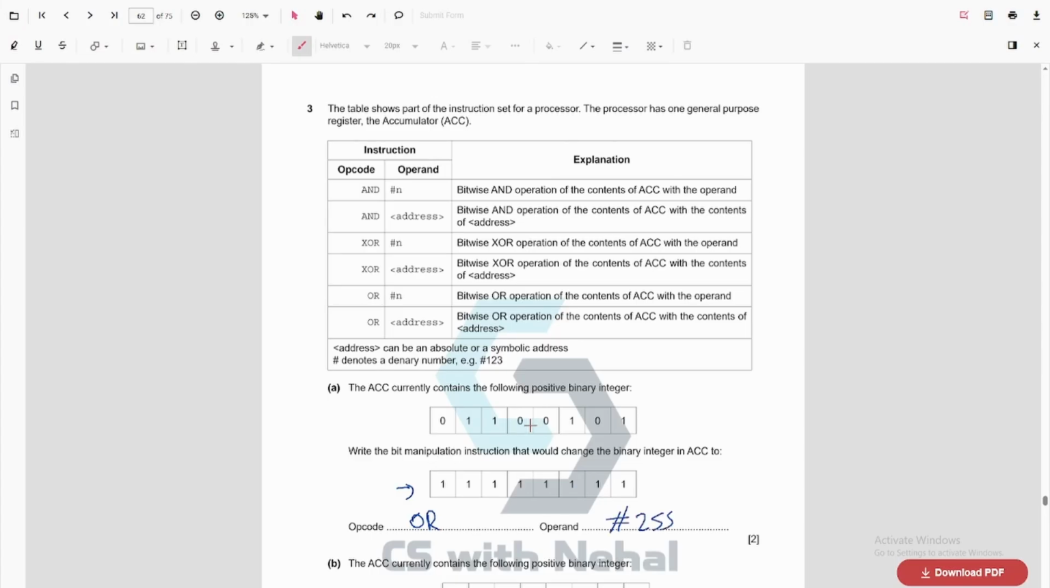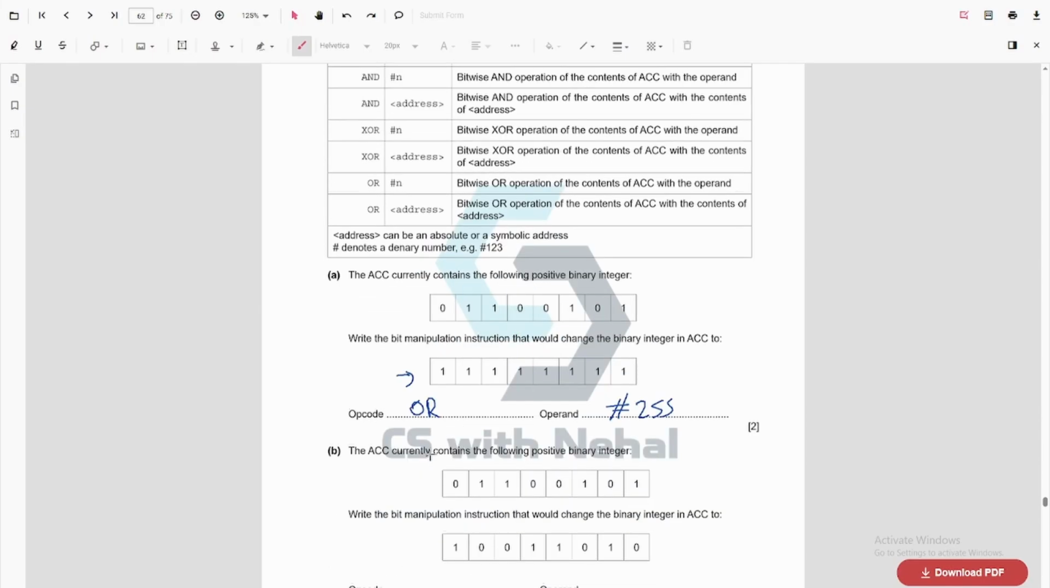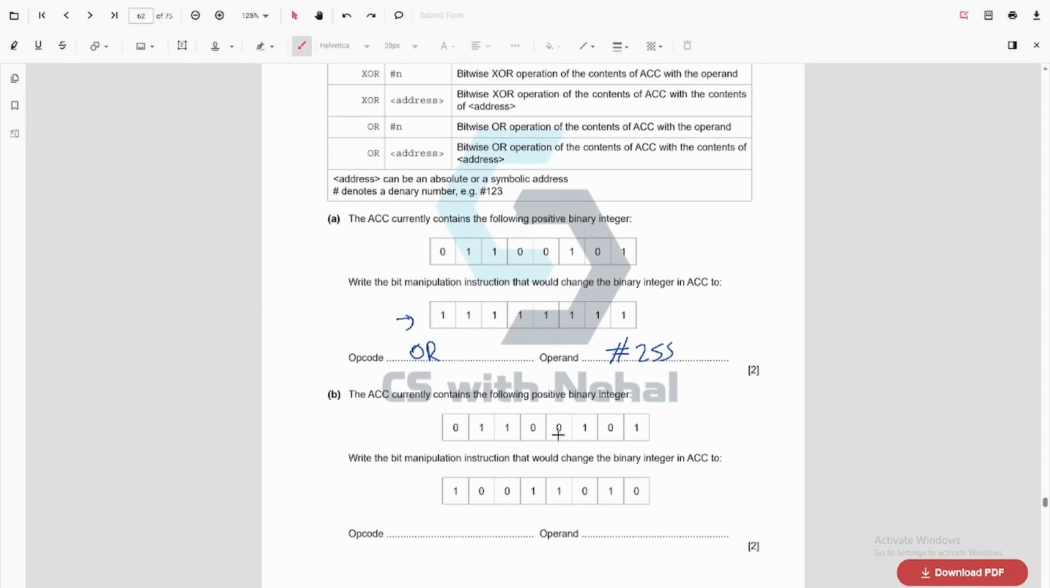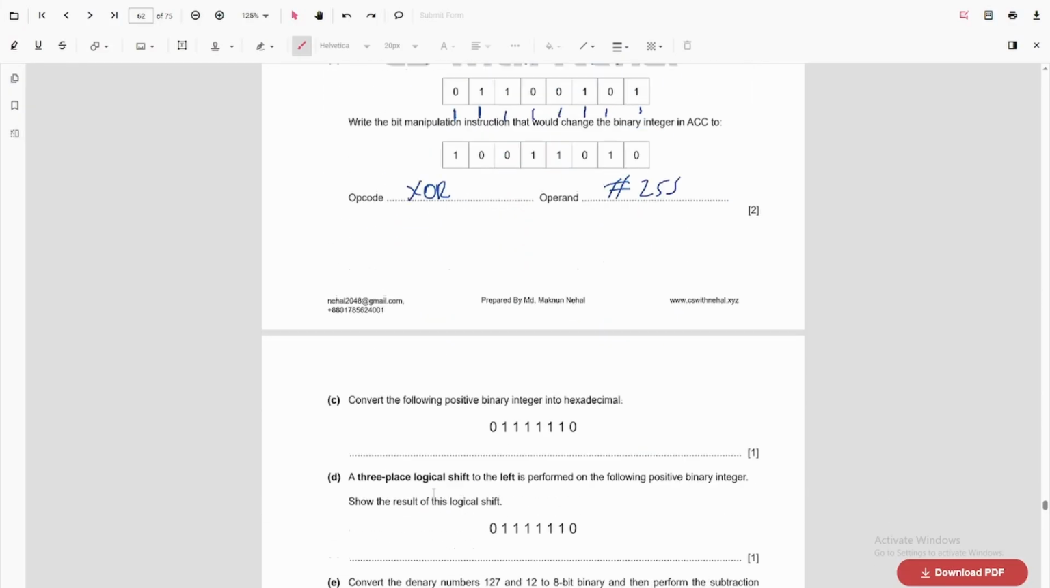Then I have another question where this is transferred to this. Every bit is being flipped, right? So this is an XOR operation. So if I XOR with the value of 1, the zeros become 1, right? So this is XOR with 1, this is XOR with 1, 1, 1, 1. So I'm doing XOR with this value. That means hashtag 255.